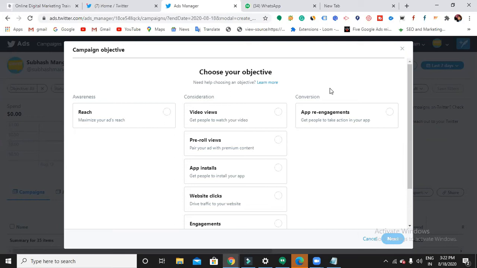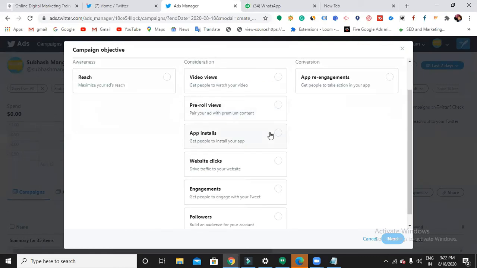And app re-engagements. So do we know about remarketing? Remarketing means retargeting your existing users, existing customers. So here also you can do remarketing for your app. So depending on your business and subject, you choose whatever objective is best suitable for you.